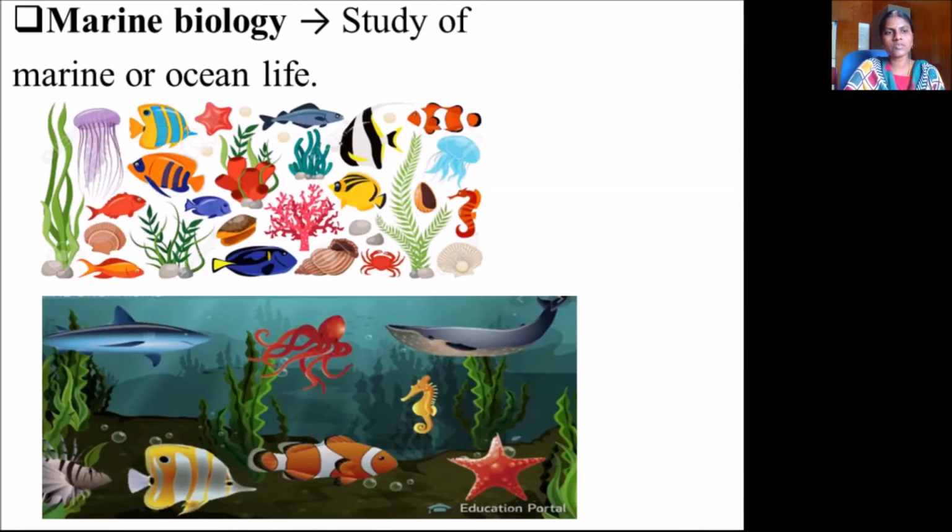Next is marine biology. Marine biology is the study of marine or ocean life. Okay. In this you can see a lot of living things that live in the ocean. These are living organisms including plants, seahorse, starfish, and other fish categories. Small microorganisms are also present in the sea. Study of marine or ocean life is called marine biology.